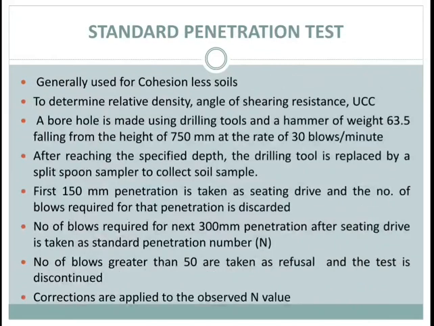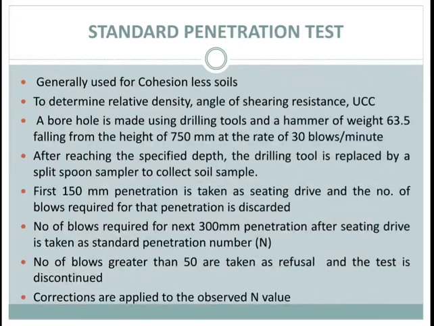Next is standard penetration test or SPT test. SPT is used for cohesionless soil to determine the relative density, angle of shear resistance and unconfined compressive strength. In SPT, first a clean borehole 50 to 150 mm in diameter is created.